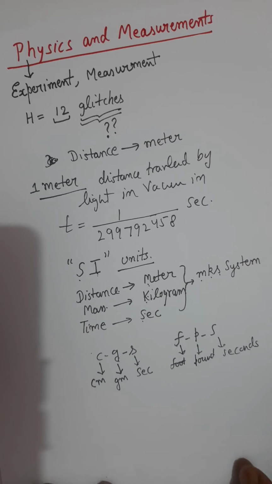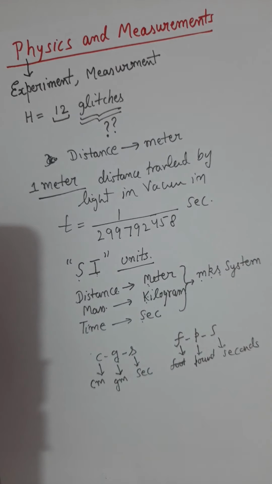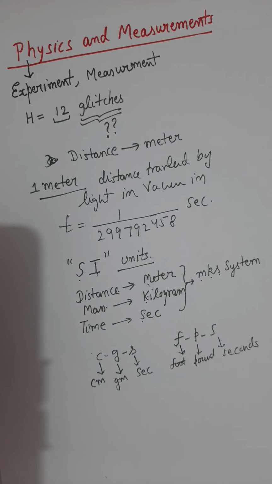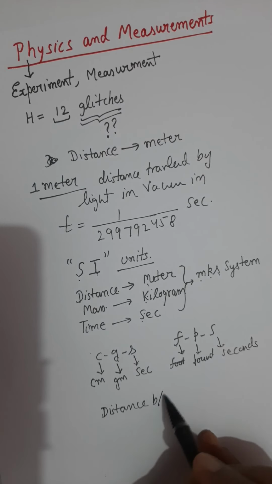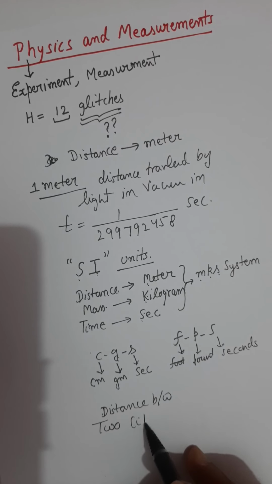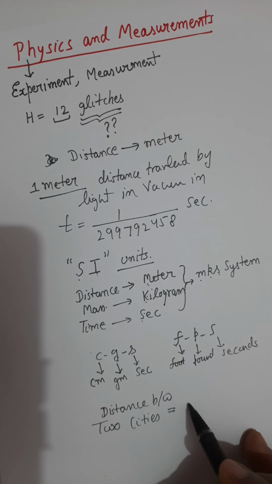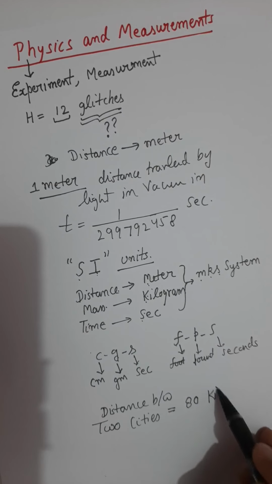But we, being in India, follow this system MKS, that in India and on any scientific platform, the distance will be given in meters, mass will be given in kilograms, and time in seconds. Yes, sometimes we give distance in kilometers, right? Because if you want to measure a distance between two towns, two cities, it cannot be in meter. So you put the answer as, let's say, 80 kilometer.